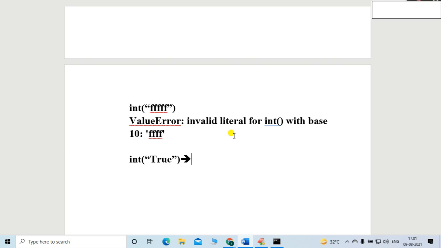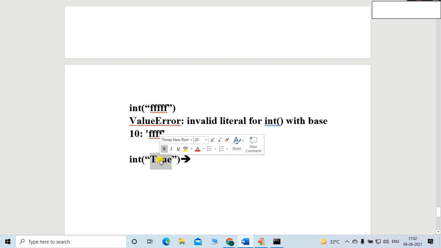Okay, someone says yes, it is possible. Friends, I strictly tell you it is not possible. Why is it not possible? I already repeated this. The string, inside the single quote or double quote, must strictly contain an integer, no other data type. Even float is not acceptable, only a base 10 value.